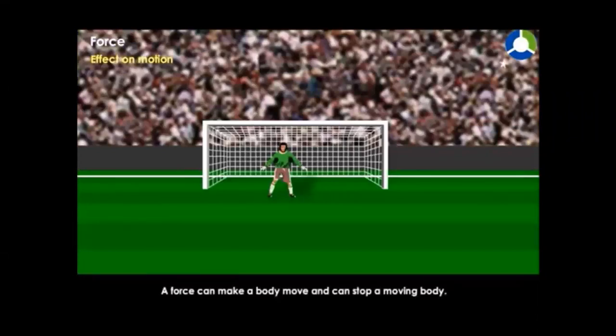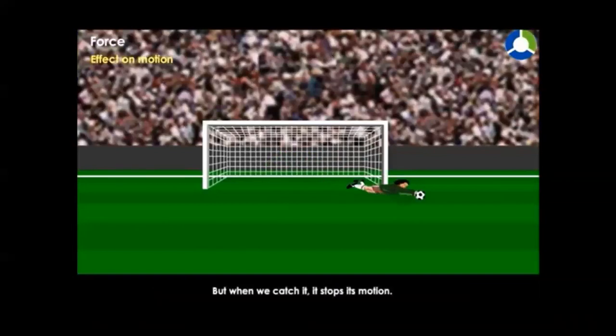A force can make a body move and can stop a moving body. You all have seen a football match and a cricket match. For example, when we kick a football, it moves, but when we catch it, it stops its motion.